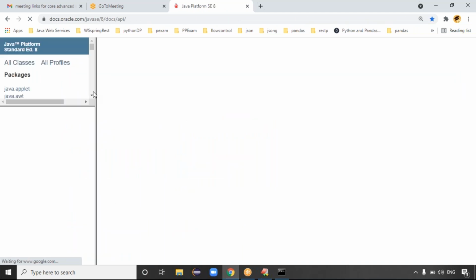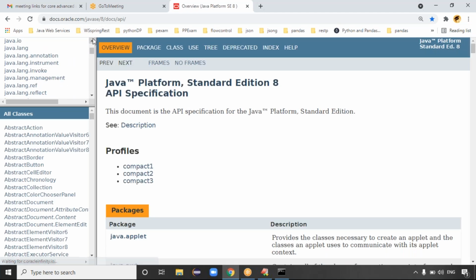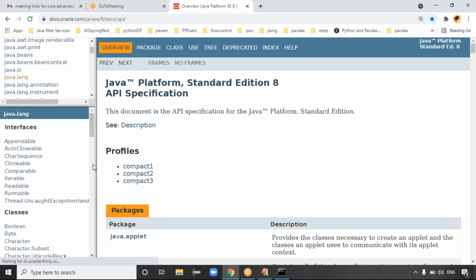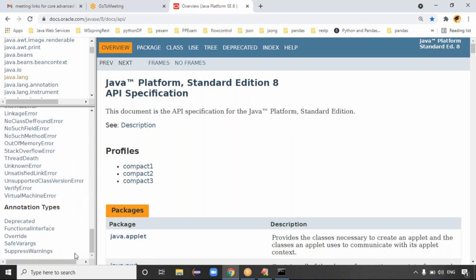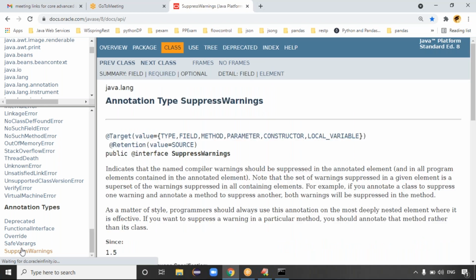In the Java 8 API documentation, the annotations belong to the java.lang package. Just click on this java.lang package and move to the annotation part at the end. We're discussing the SuppressWarnings annotation.